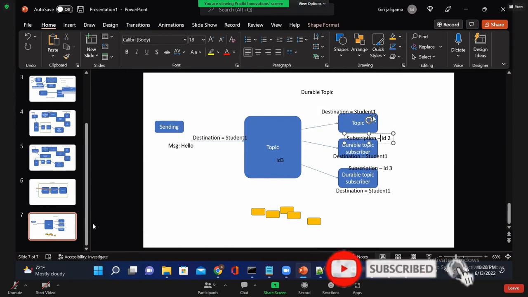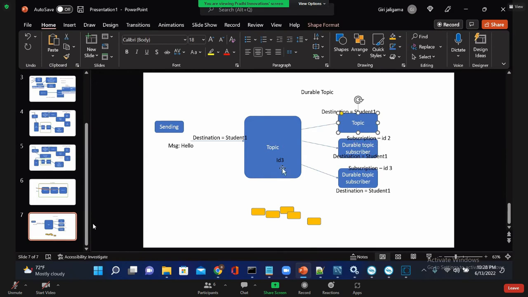If they're not configured as a durable topic subscriber with a subscription ID, they are considered a normal topic. No message will be stored on the JMS server for that subscriber.